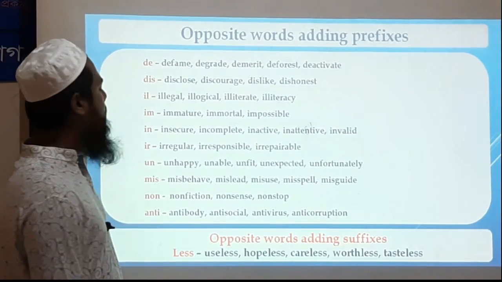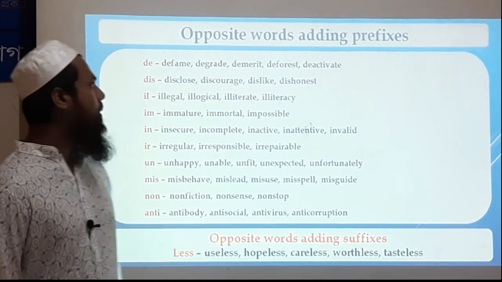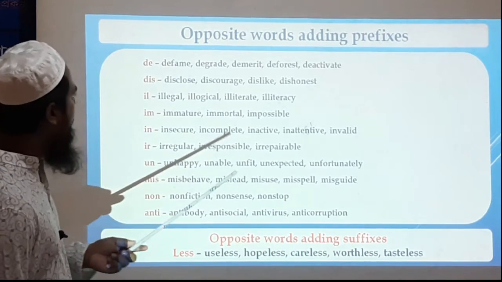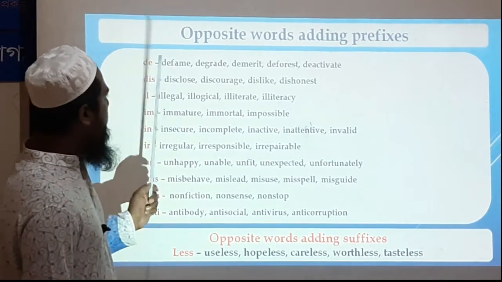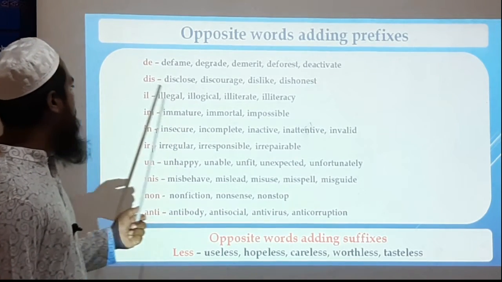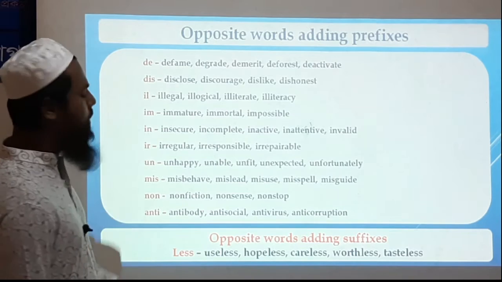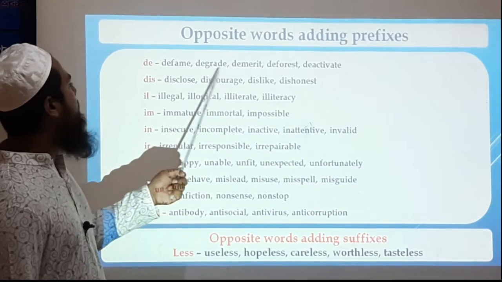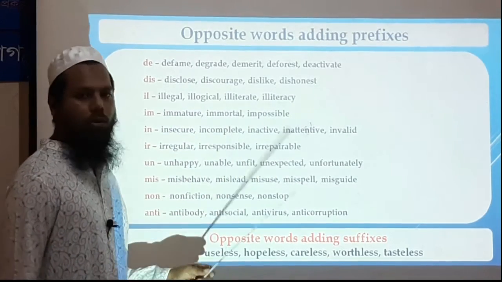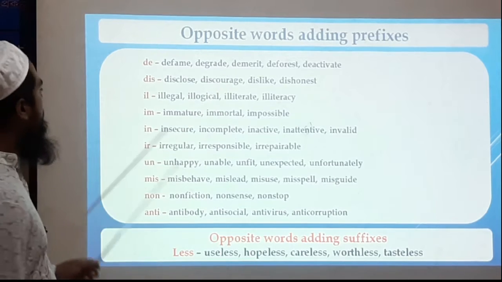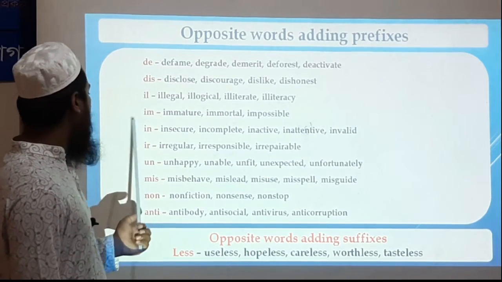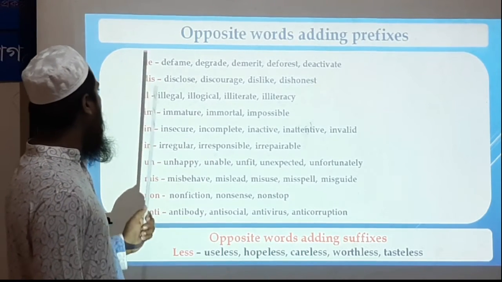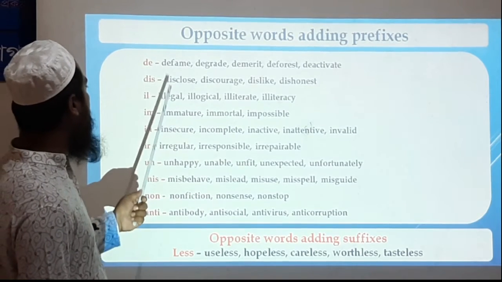And we also use suffix and prefix to make opposite words. Okay, so here is a list of some prefixes that form opposite or negative words, such as de: defame, degrade, demerit, deforest, deactivate. All these are negative words or opposite verbs. There are some other prefixes that are used to make opposite words.